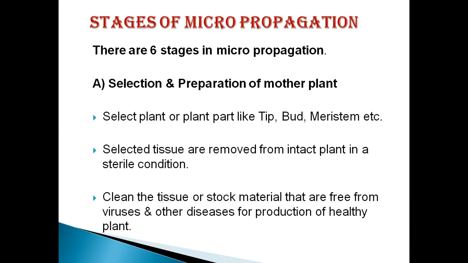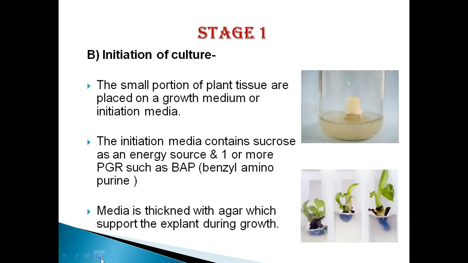See, if there is a contamination, or there is bacteria or fungus or any other viruses on the selected tissue, it will also affect the progeny. So this collected explant should be a healthy one, completely free from viruses, diseases and pests. Likewise, we have to select a healthy explant in the first step.